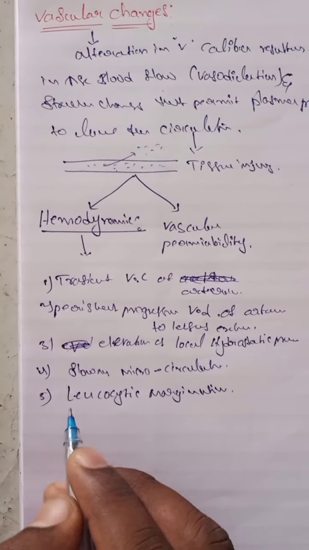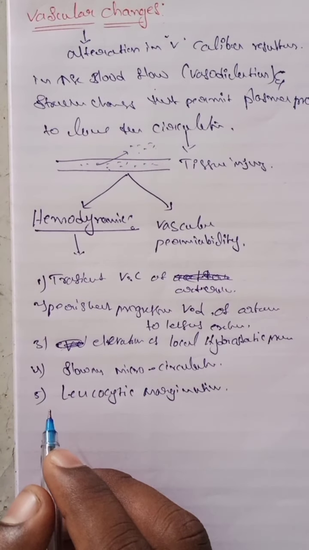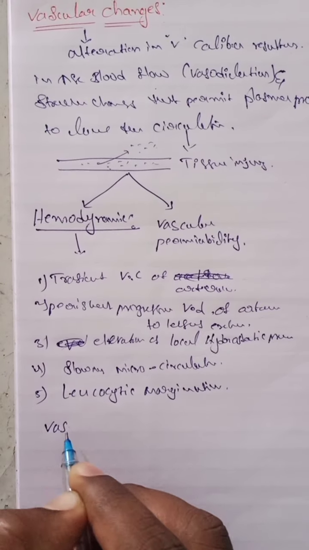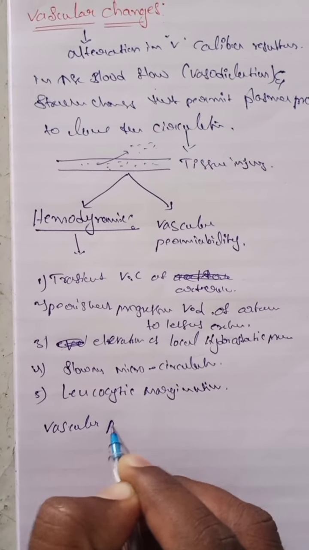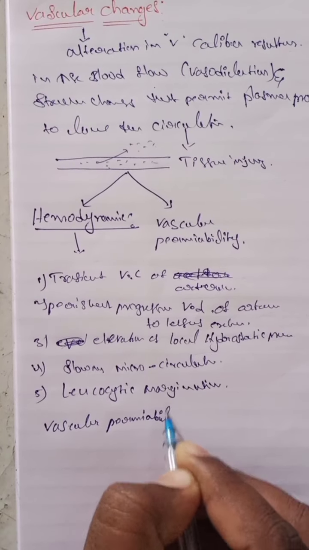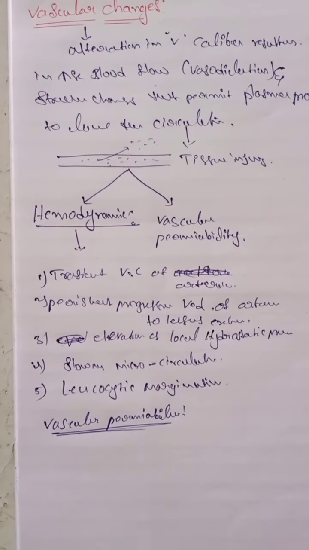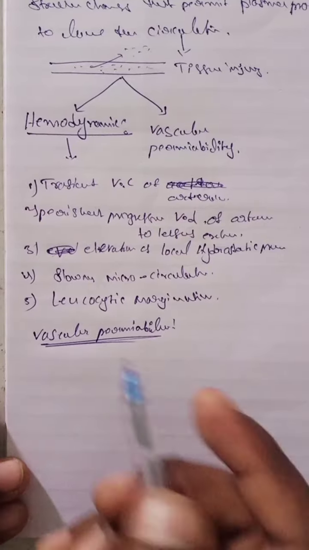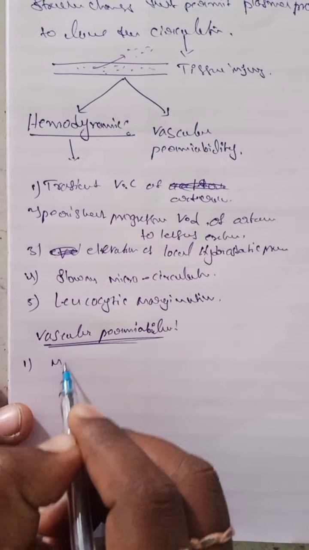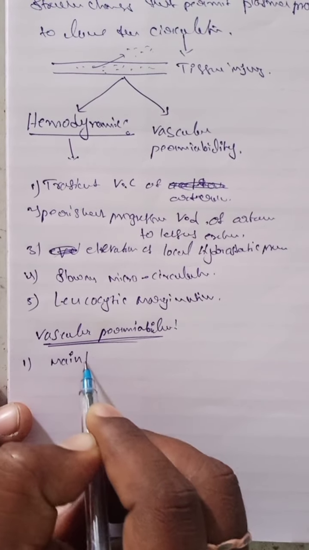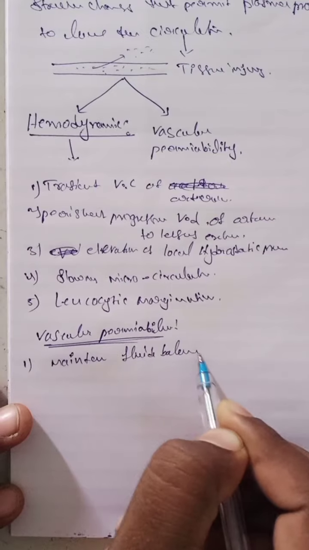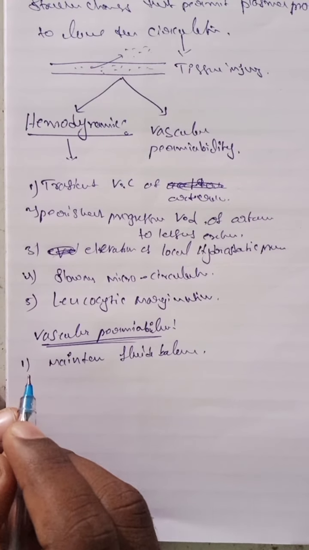The next one is changes in vascular permeability. What is vascular permeability? First one is maintenance of fluid balance in the body.